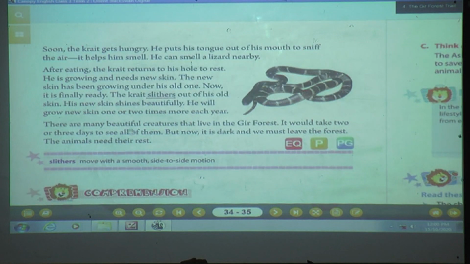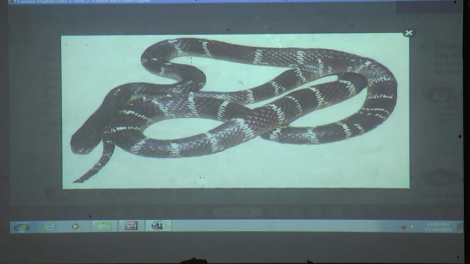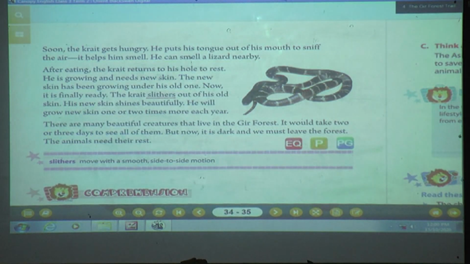Soon the karat gets hungry. Now it was hiding, no? They have run away. The Chaital ran away. He puts his tongue out of his mouth to sniff the air. It helps him to smell. See what this is? Yes, what we are talking about, this karat. Now it was hungry and wants to hunt. How is this sniffing coming? It helps to smell. He can smell a lizard nearby.